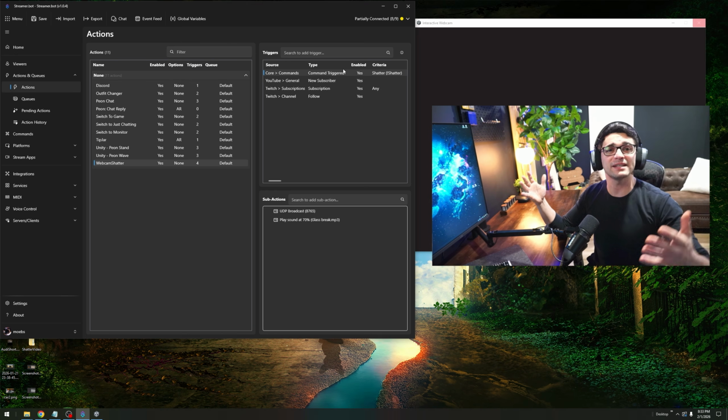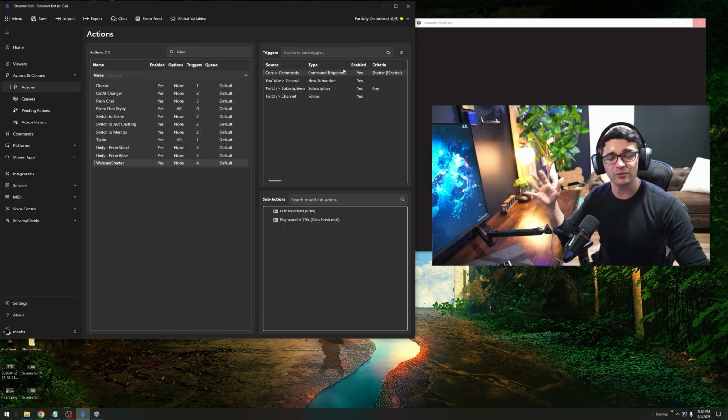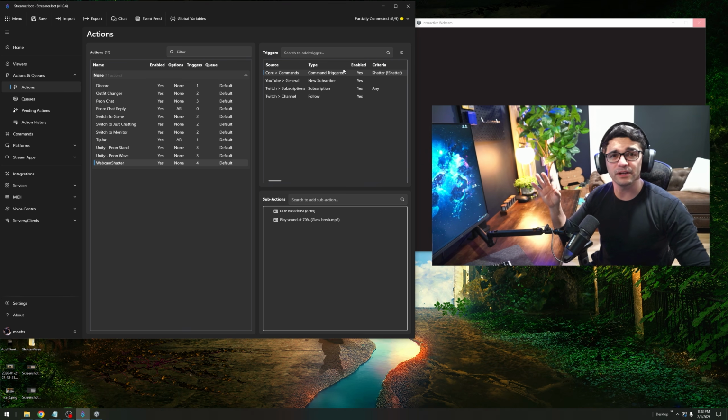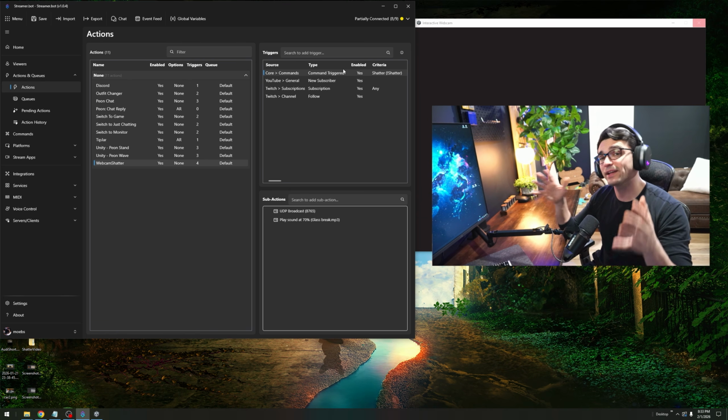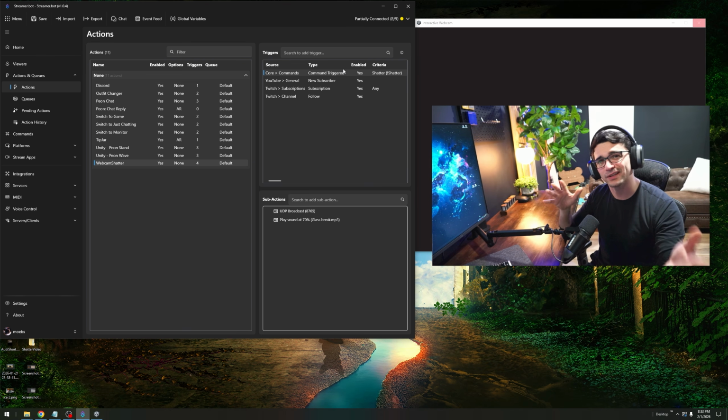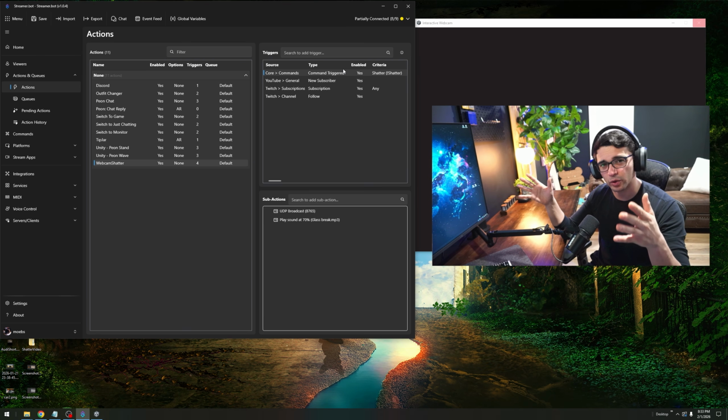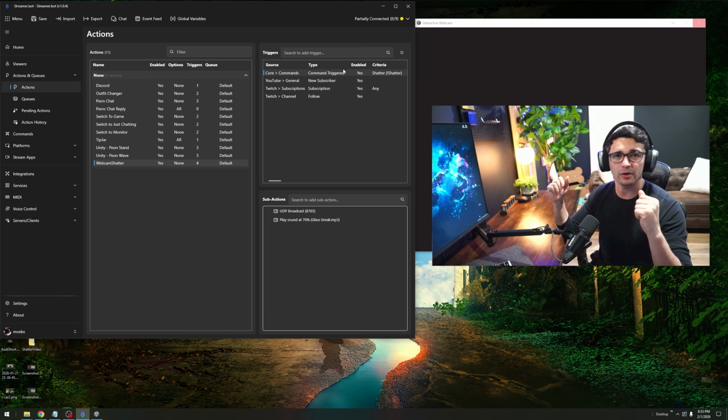In order to get this effect, we're going to be using a few different programs. We're going to touch in Blender really quickly. Most of it's going to be done in Unity. Once we finish in Unity, we're going to be using OBS, Streamerbot, and a plugin called Spout, so those programs can talk to each other. I know that sounds like a lot, but I promise you it's actually not. We're barely going to scratch the surface of what these programs are capable of, and we're just going to cut through it like we always do.